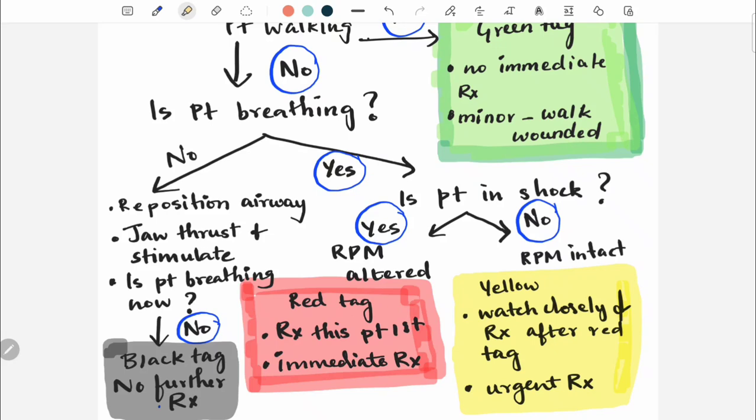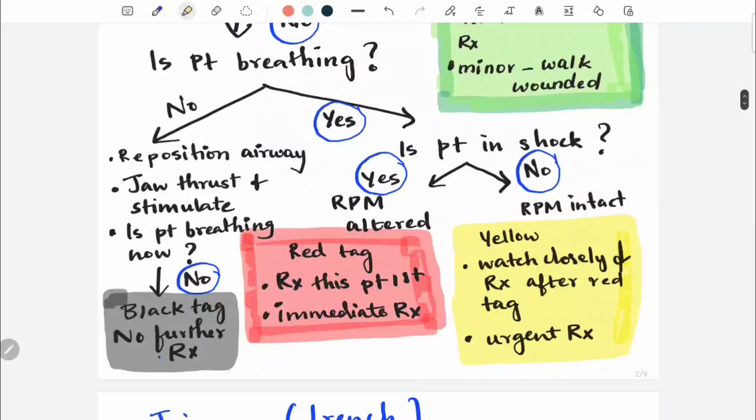Next, you need to check if the patient is not breathing at all, then you need to do 3 things. First, you need to reposition the airway, then you need to jaw thrust and stimulate. Even after repositioning the airway, performing jaw thrust and stimulating, if the patient is still not breathing, then you need to tag these patients as a black tag.